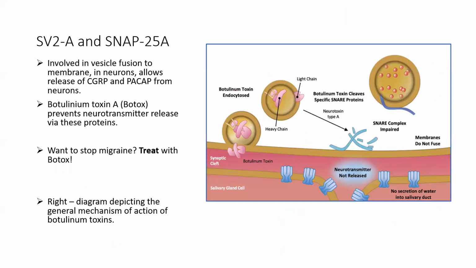The final proteins analyzed in the study were SNAP25 and SV2A. These are involved in vesicle fusion to the membrane in neurons, allowing for release of CGRP and PACAP from them. SV2A, which is on the vesicles carrying the neurotransmitters, binds to SNAP25 and other proteins on the cell membrane, forming the SNARE complex, which permits vesicle fusion and exocytosis of these neurotransmitters. Botulinum toxin A, or Botox, can be used to target these proteins. Botox prevents vesicle fusion and release by cleaving the proteins in the SNARE complex. So if you want to stop migraine, Botox treatment is also needed.